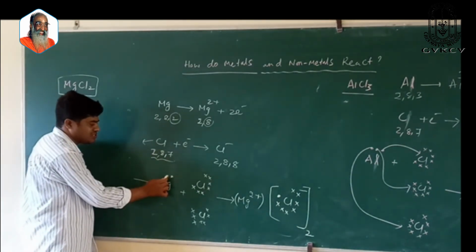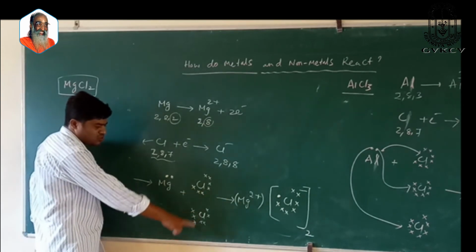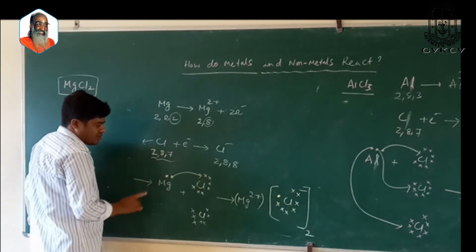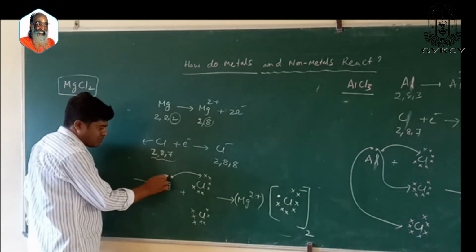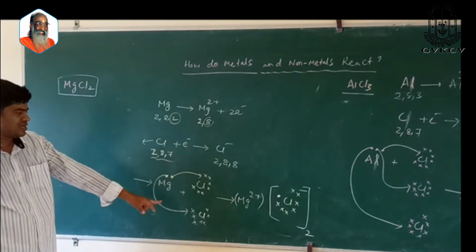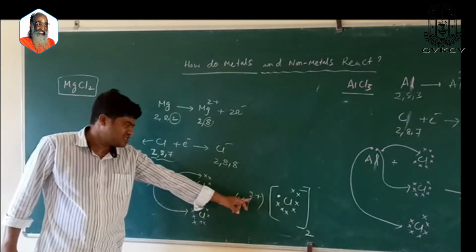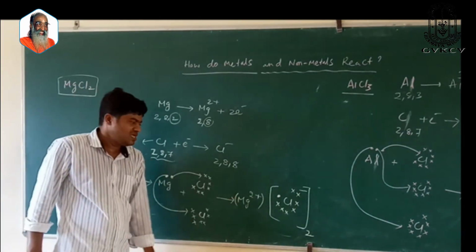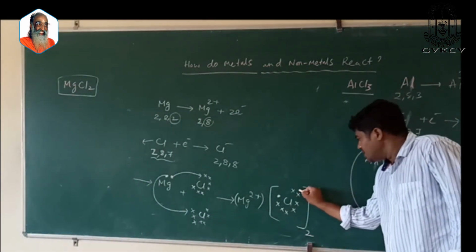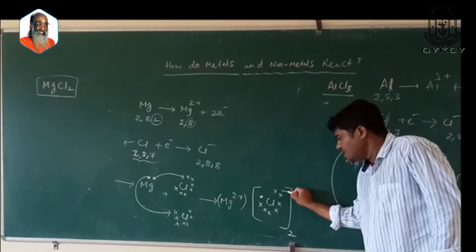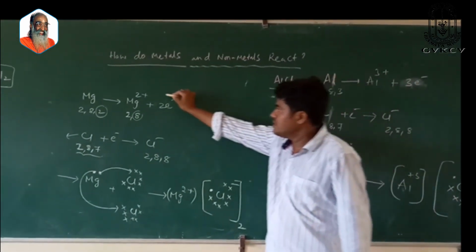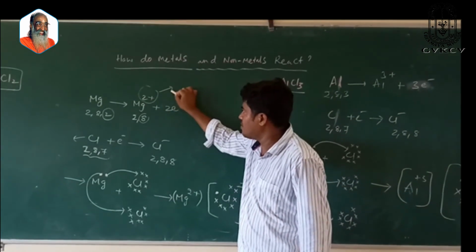Magnesium has 2 electrons in its outermost shell. There are 2 chlorine atoms. 1 electron of magnesium is donated to 1 chlorine atom. Another electron of magnesium is donated to another chlorine atom. So magnesium is losing 2 electrons here and getting 2 plus, and chlorine, taken twice, is attaining a negative charge because it is gaining electrons. So this is how magnesium chloride is formed. Magnesium ion is a cation.